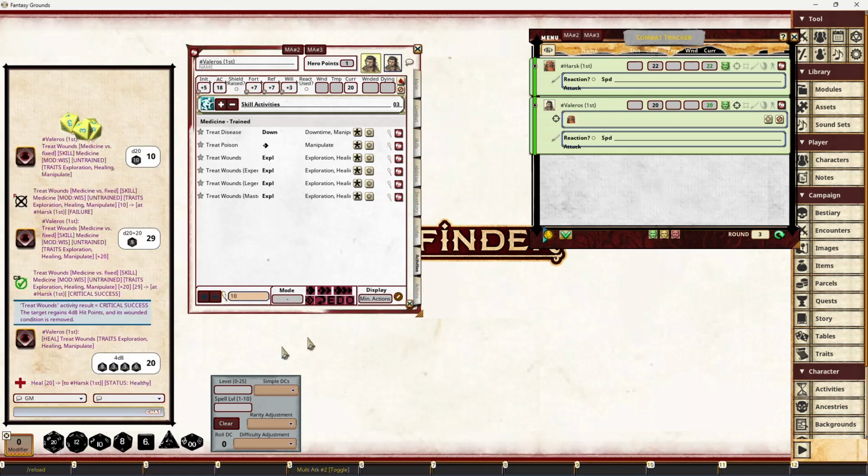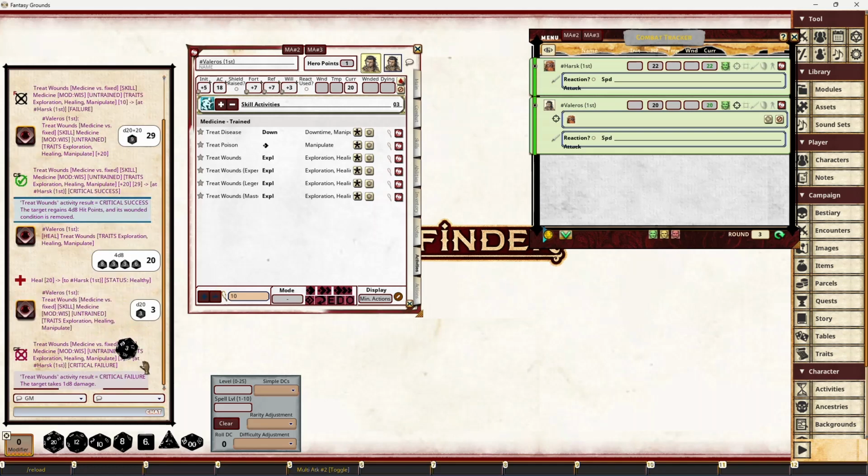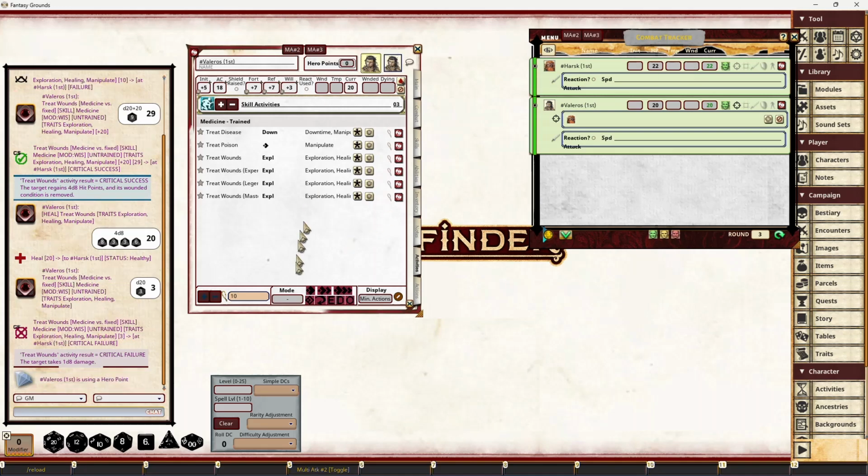So 20, and that's exactly the amount of damage that Harsk had taken, so it actually goes down, completely heals him. The usual thing in Fantasy Grounds is it does 2 steps. In theory, you could move this all into one button, but what happens if somebody does actually roll a critical failure? And if somebody's really close to dying or something like that, that will be the time for a hero point. So you'd spend your hero point, then you'd re-roll.